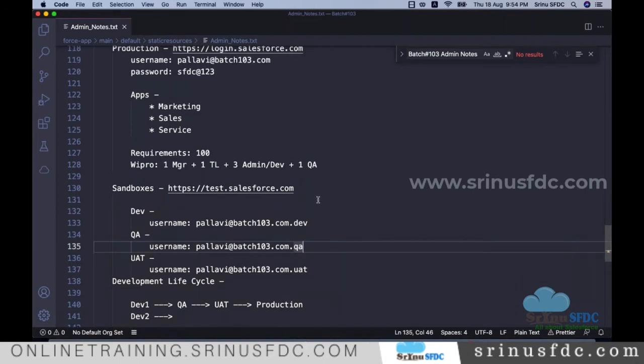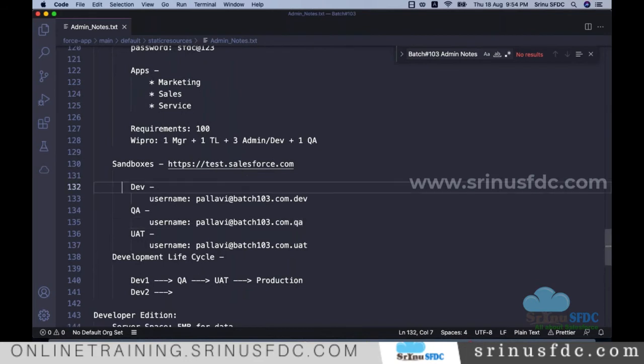Just understand these points. Once you finish this training, you apply for the job, and after getting the job, the first step after onboarding is that they will give you access to one of these sandboxes, to look into the current application.